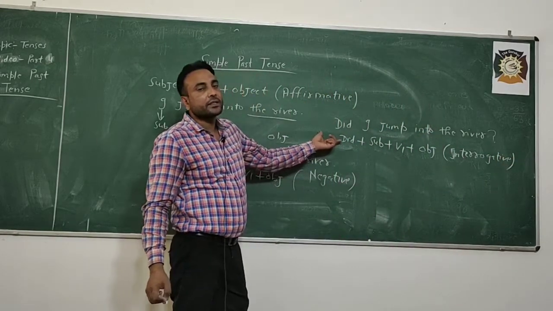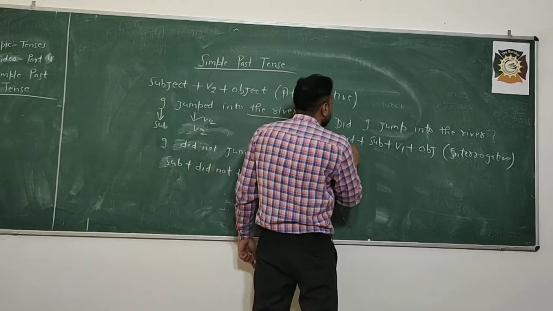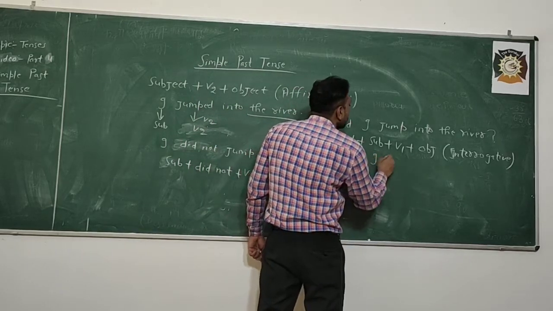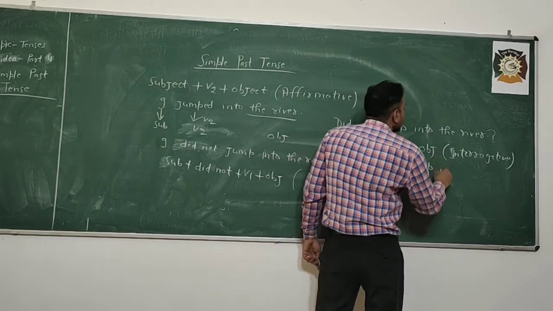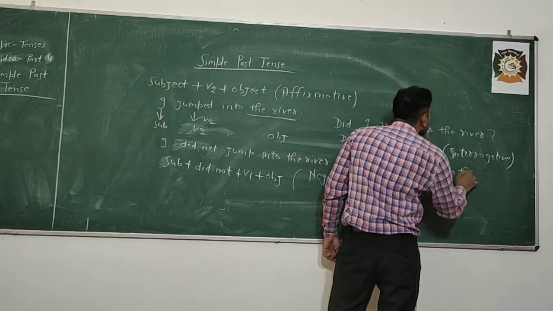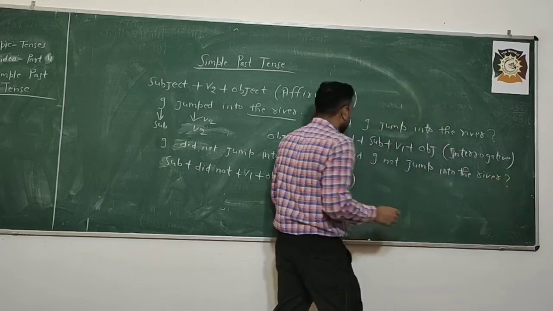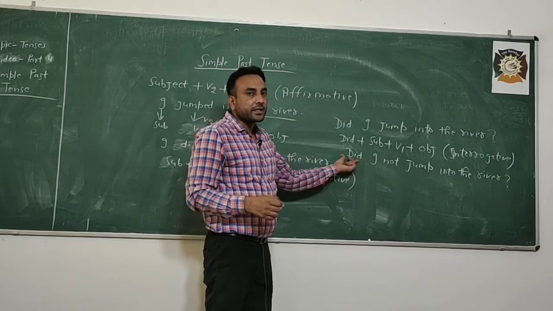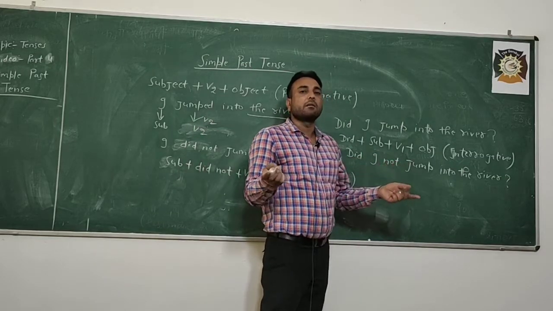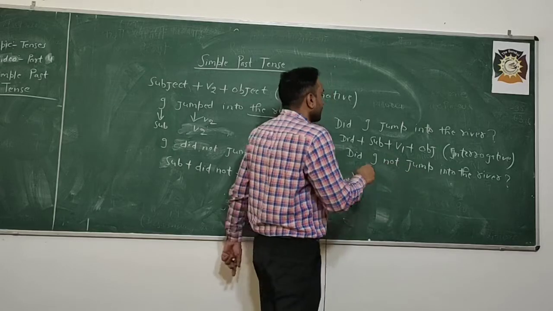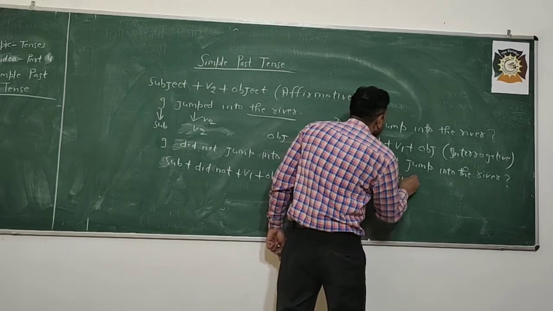And how do we make it negative interrogative? We add not, like: Did I not jump into the river? Did makes it interrogative and not makes it negative, so the sentence becomes negative interrogative.